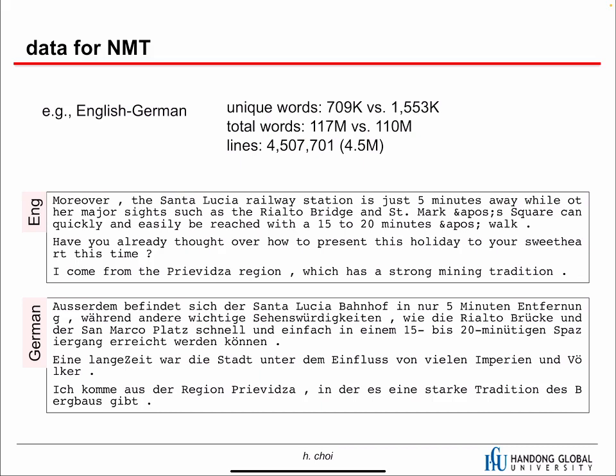There's one thing that I want to point out. When we build a neural machine translation system, we don't need linguistic knowledge. As long as we have a pairwise corpus, we can build a neural machine translation system. We need a lot of sentences, like 4.5 million pairwise sentences, and then we can build one nice translation system.